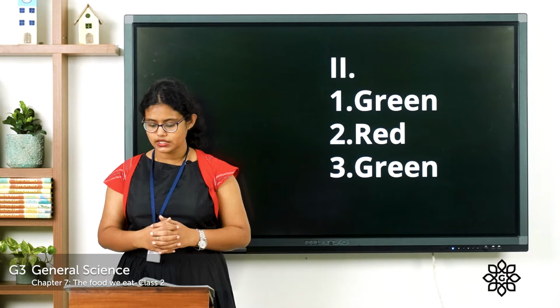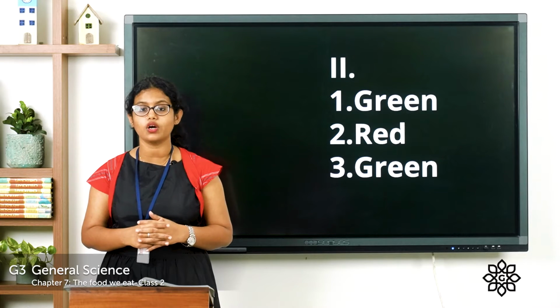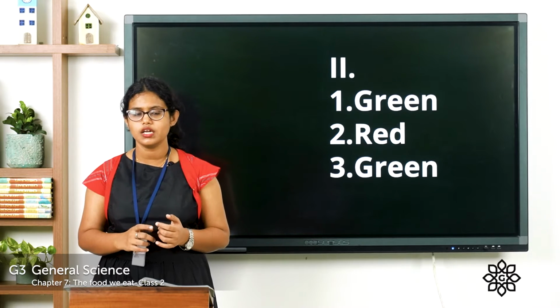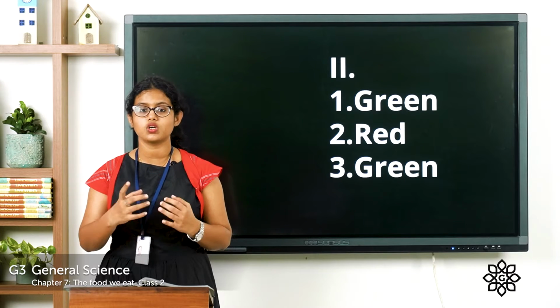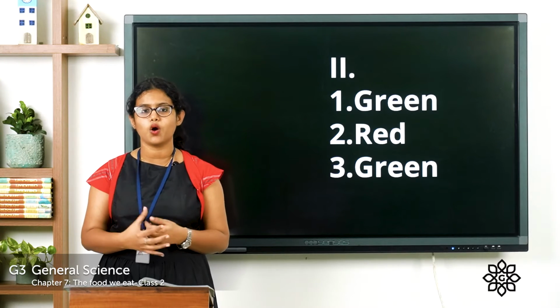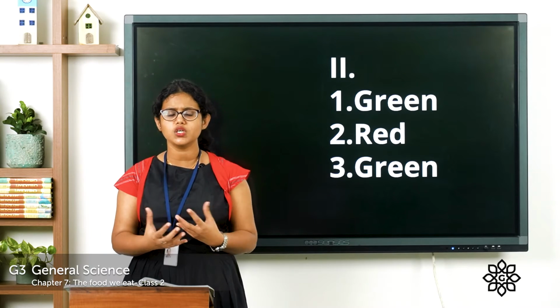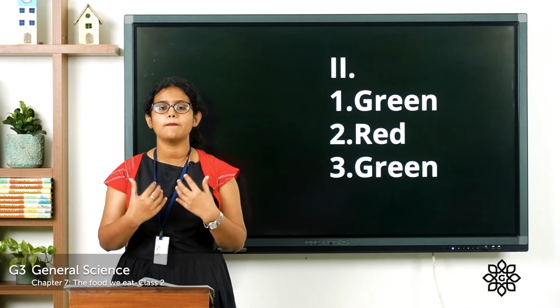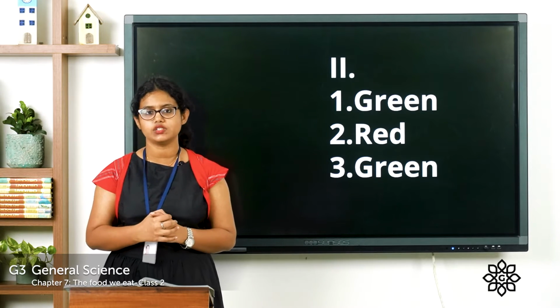So now let's see the answer. So first one, water helps in controlling body temperature. So what is the answer? The statement is true, right? So you have to color it green. So water helps us in controlling body temperature. When we drink water or cool drinks, it will reduce the body temperature, and it cools our body internally.